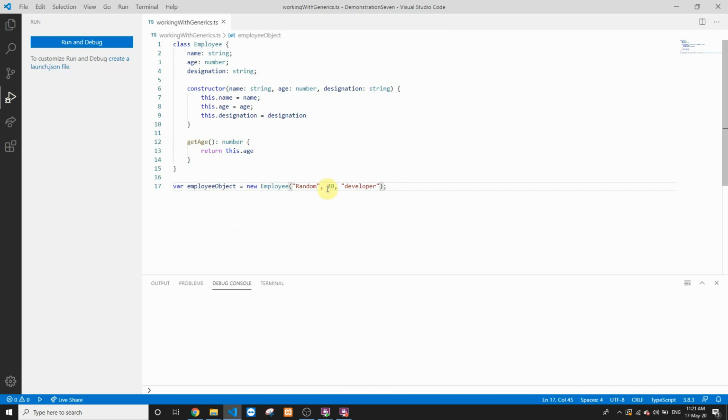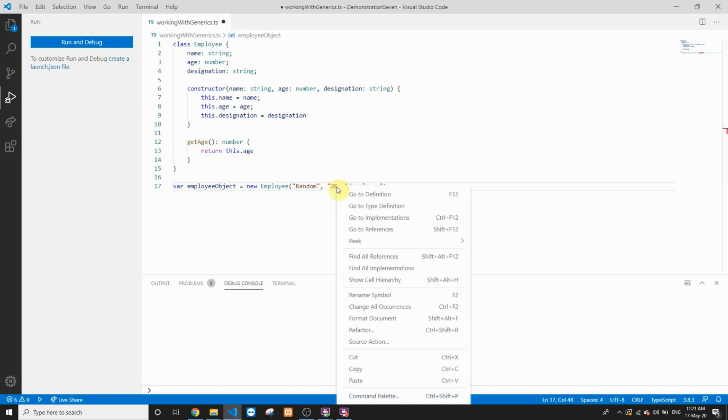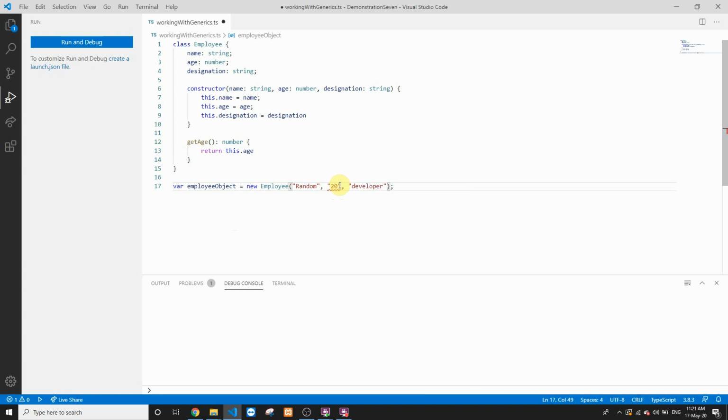As soon as you put this as type string, you'll get multiple errors at multiple places. Over here you can see that this is assuming a parameter of type number, but it received a string value. So now we have a restriction that this could be only of type number, but I want to extend the functionality and make it either number or string. In that case, I'll mark my class as a generic class. In order to mark this class as generic, I'll put a parameter T over here.